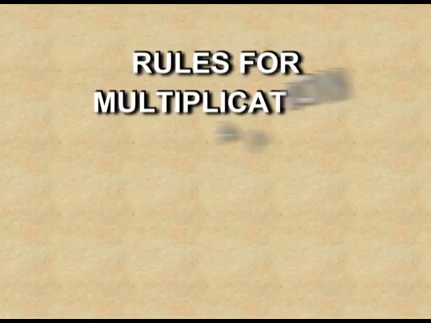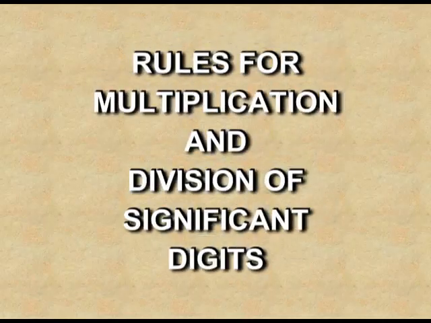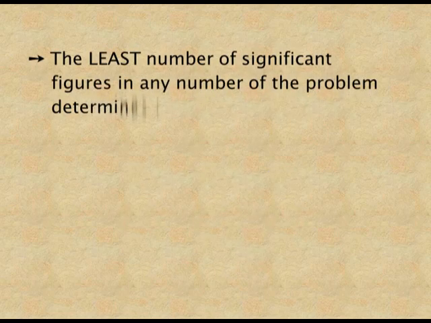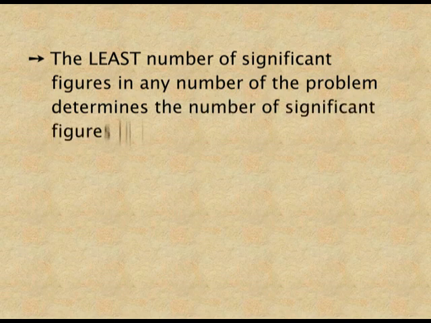Rules for multiplication and division of the significant digits. The least number of the significant figures in any number of the problem determines the number of the significant figures in the answer. That is, the numbers we are multiplying or dividing, our answer should have only that number of the significant figures in which our number has the minimum number of the significant figures.